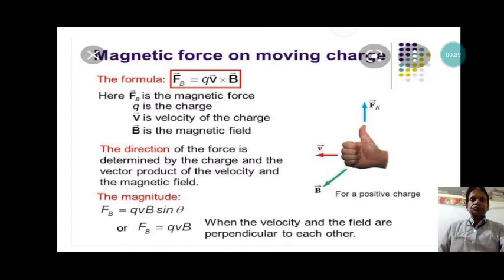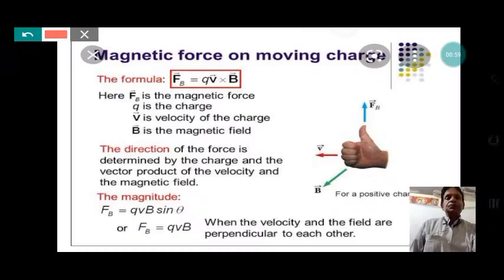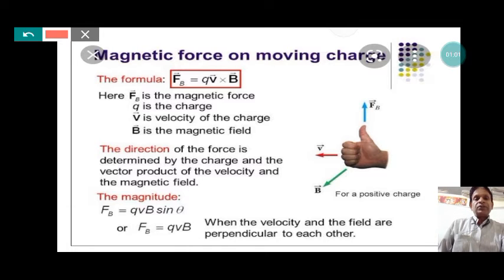Here, the magnitude of the force on a moving charge is given by the formula F_B is equal to q into v cross B. F_B is the magnetic force, q is the charge, v is the velocity, and B is the magnetic field.